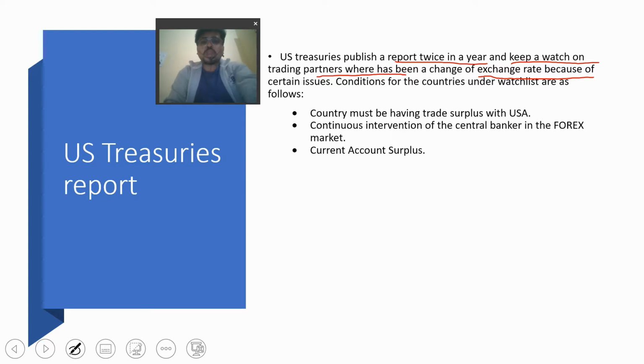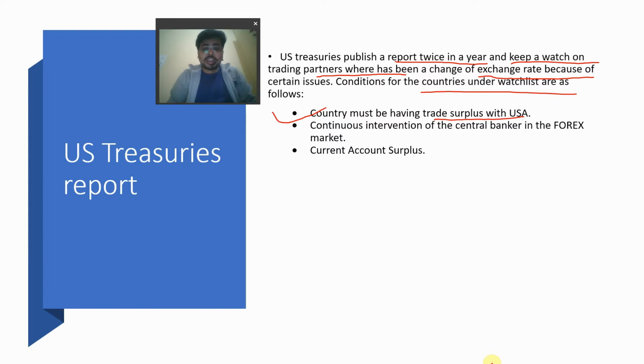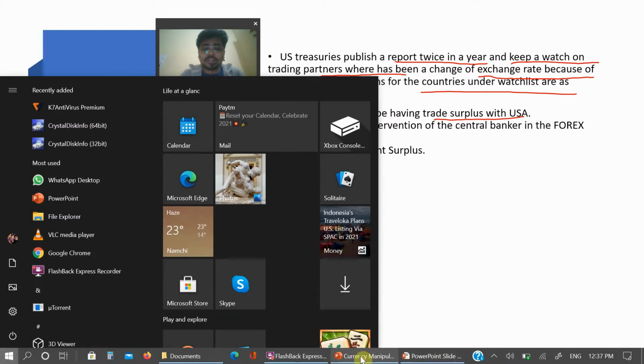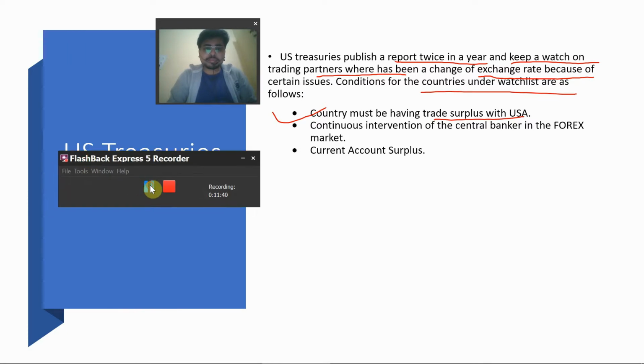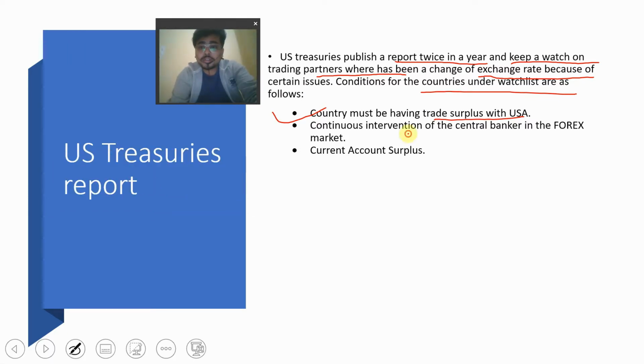Okay, so what are the conditions for countries to be under the watch list? What are the conditions required? First condition, countries must have a trade surplus with USA. And for the sake of information, India is a country which has a trade surplus with USA. And second condition, continuous intervention of the central banker in the forex market. As I've said, RBI always used to do that.